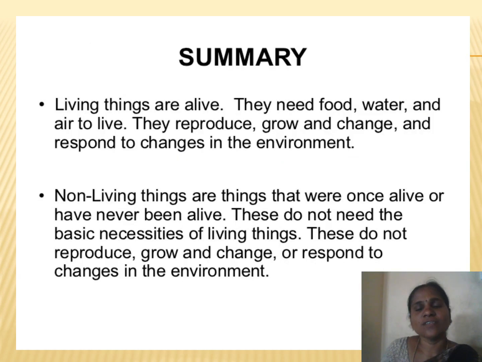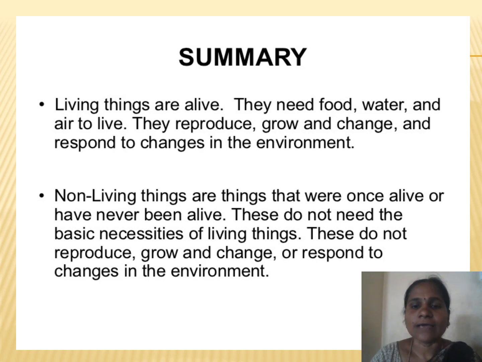Let's see the summary of this class. The things can be divided into two groups: natural things and man-made things. Natural things are the things which are given by nature. And man-made things are the things which are made by man. The natural things can be divided into two groups: living and non-living things.